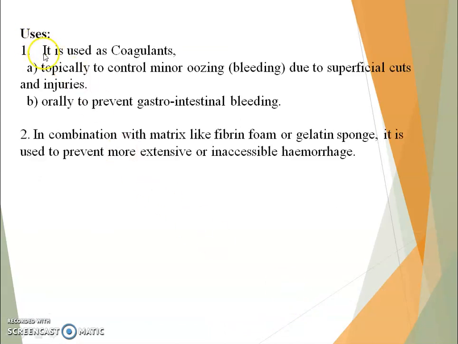Uses: it is used as a coagulant topically to control minor oozing, that is bleeding due to superficial cuts and injury. Orally, to prevent gastrointestinal bleeding. In combination with a matrix like fibrin foam and gelatin sponge, it is used to treat or prevent more extensive or inaccessible hemorrhage.